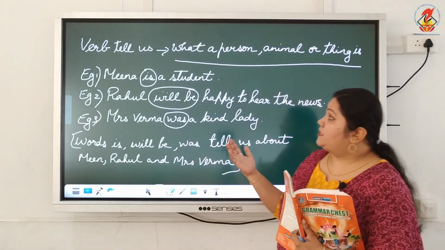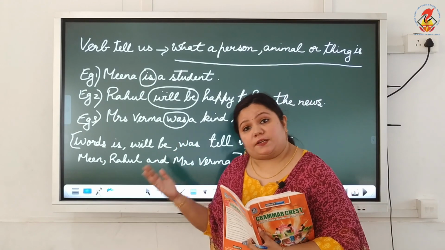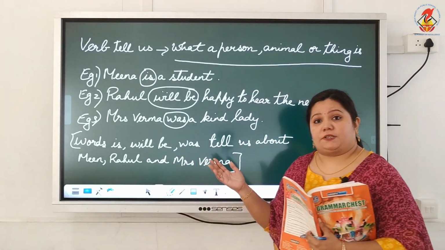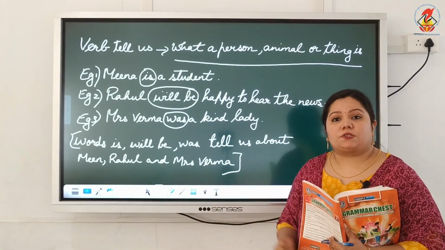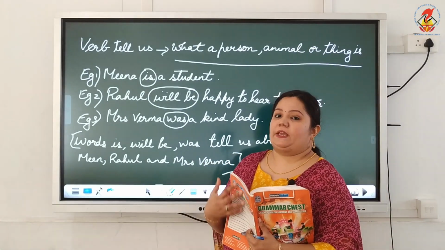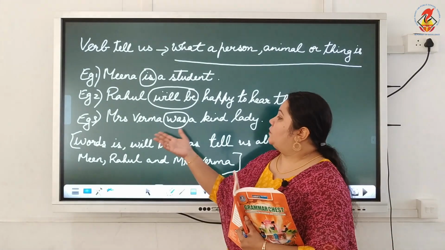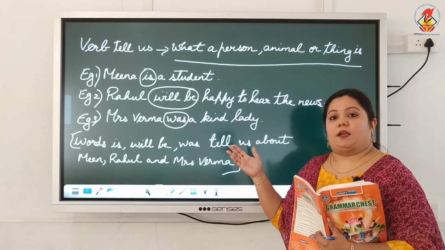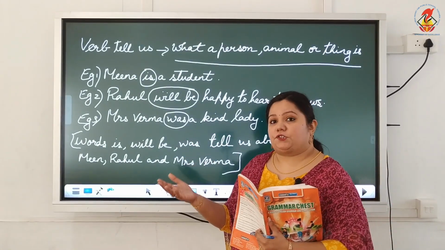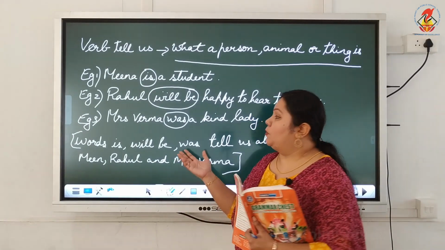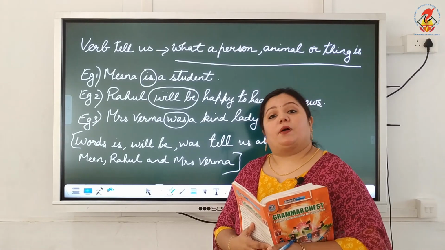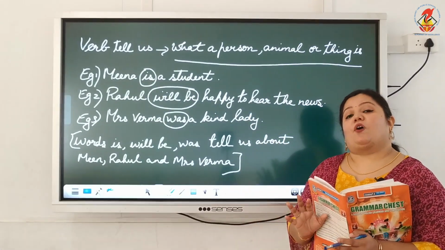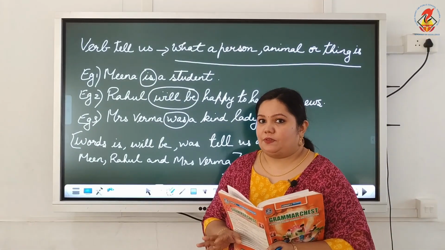Got it? In the first sentence, it tells you that Meena is a student. Second one, Rahul will be happy to hear the news. So how would he feel? He would feel happy. And the third one, Mrs. Verma was a kind lady. How was she? Her nature, her character. So it tells you more about her. So basically verbs also tell us how a person, animal or thing is.